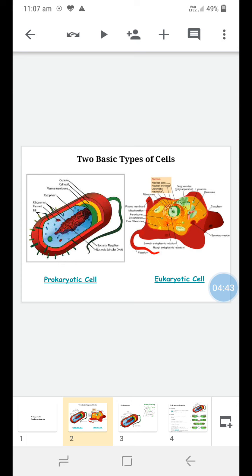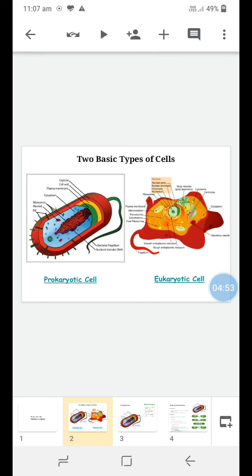It has two sugar components, N-acetyl glucosamine and N-acetyl muramic acid.